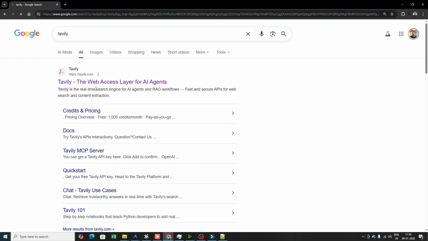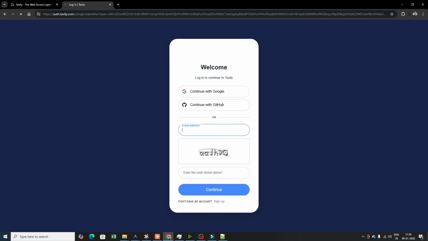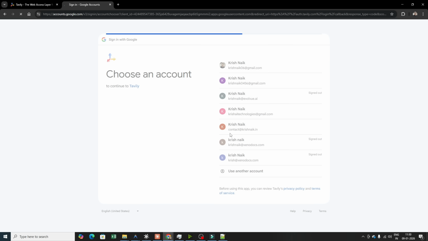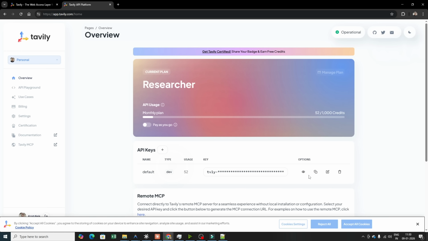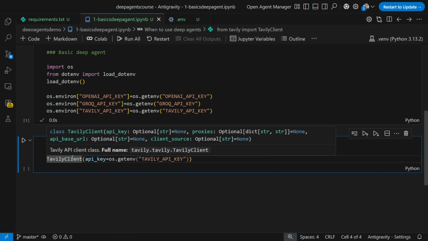So Tavily, if you don't know, guys, it provides you a real-time internet search. You can just go ahead and log in. Once you log in, let's say I'll continue with Google. Once you log in over here, you can see that first of all, you'll be getting the key, right? You can just copy this and you can use it. So this will basically be my Tavily client.